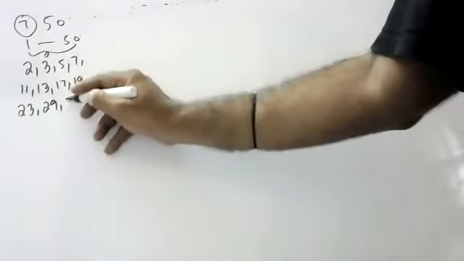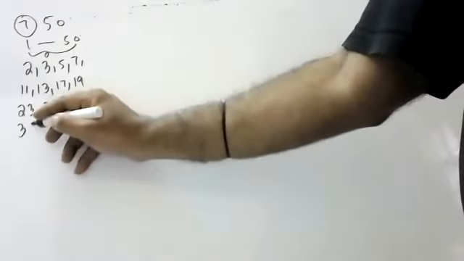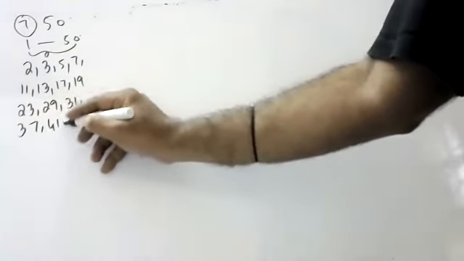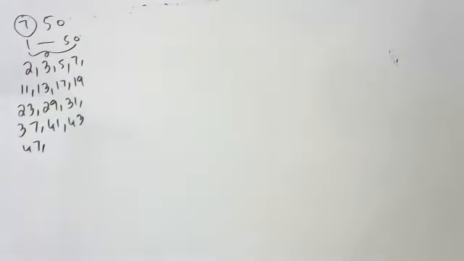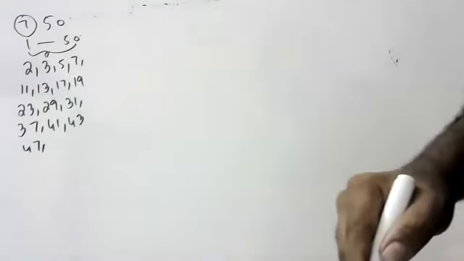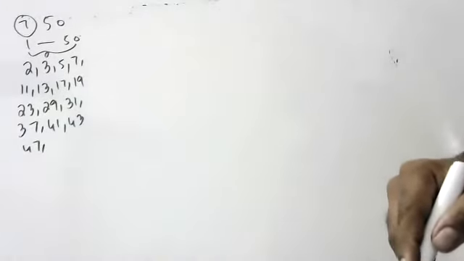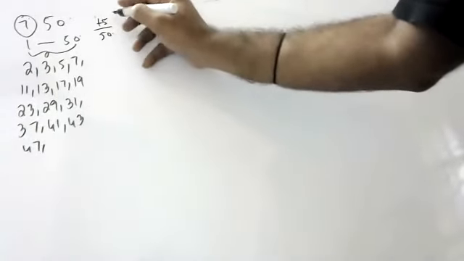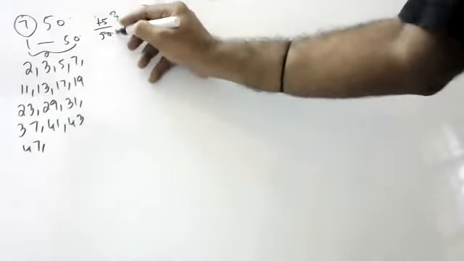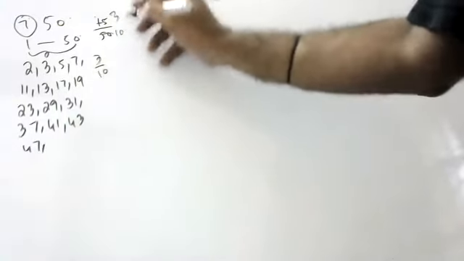Rama, are you there? Yes, sir. Tell. You are not telling. Children, did I miss anything? Any number I missed, children? No, sir. 1, 2, 3, 4, 5, 6, 7, 8, 9, 10, 11, 12, 13, 14, 15. So 15 by 50, that is 3 by 10, is the probability.